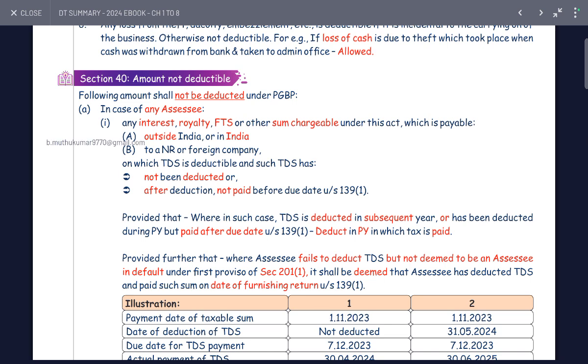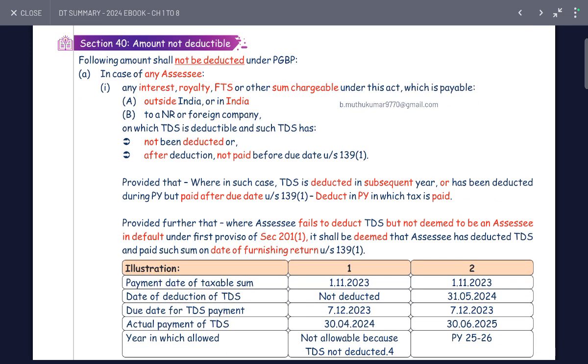In the case of an assessee, any interest, royalty, FTS, or other sum chargeable under the Act, which is payable outside India, or in India to a non-resident or a foreign company, is not deductible under PGBP. In the case of a non-resident, if TDS has not been deducted, not allowed. If deducted but not paid, not allowed.